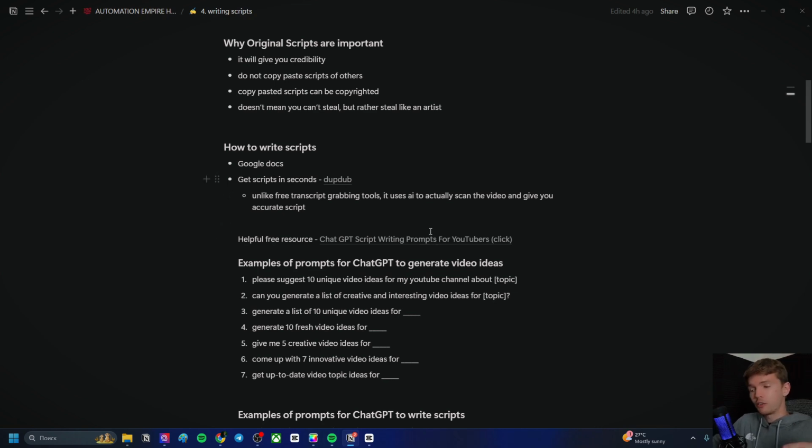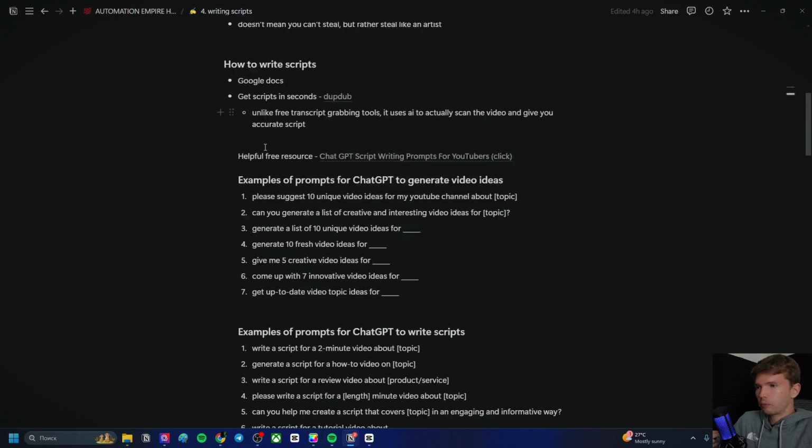Even if you put it into ChatGPT and tell it to modify it. By the way, that's something you would have to do every time you grab scripts from YouTube. They just come unorganized, and there can be parts missing, and even AI will not figure out what is missing. So you're just going to have a script that is not accurate. So yeah, the best way to grab scripts is DubDub.